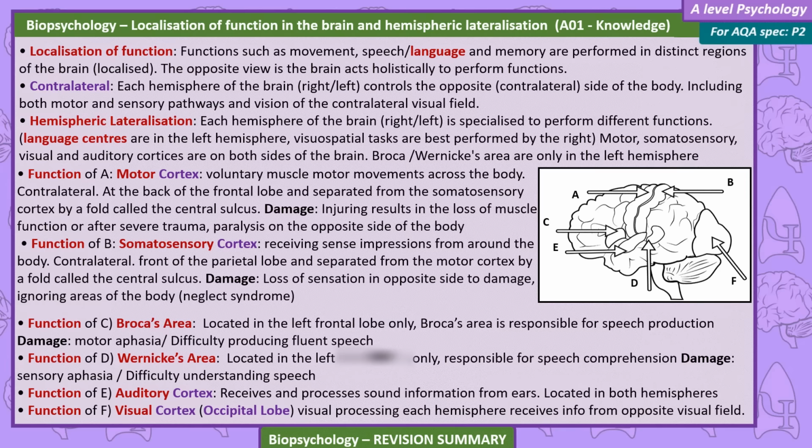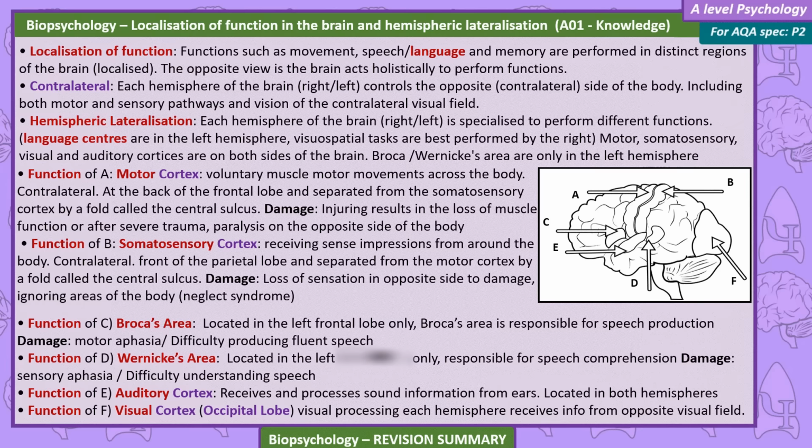Function of the motor cortex. Voluntary muscle motor movements across the body. It's contralateral, it's at the back of the frontal lobe and separated from the somatosensory cortex by a fold called the central sulcus. Damage. Injuring the motor cortex results in the loss of muscle function, or after severe trauma, paralysis on the opposite side of the body.